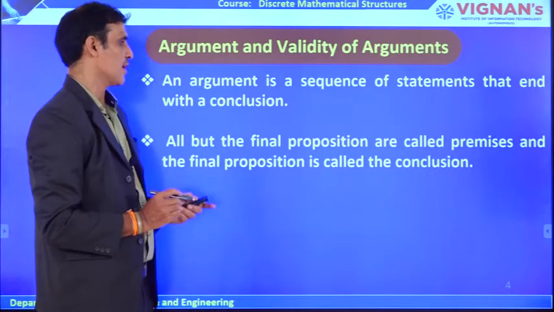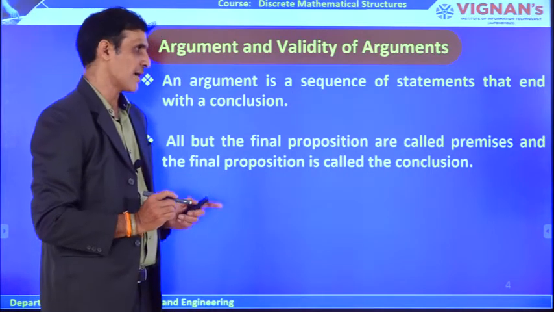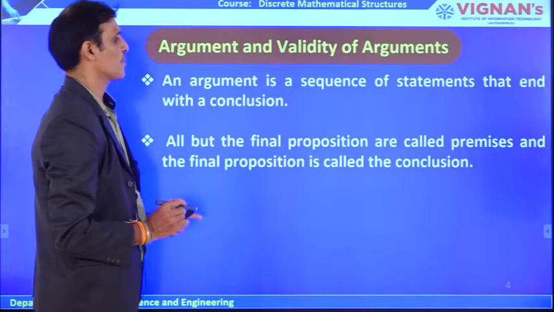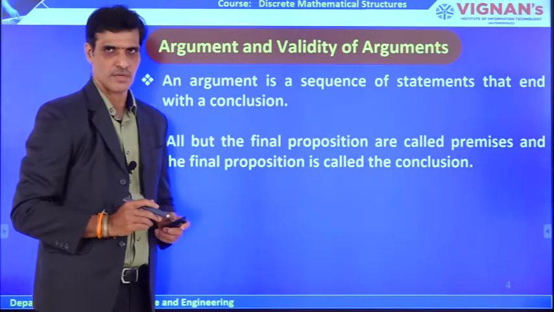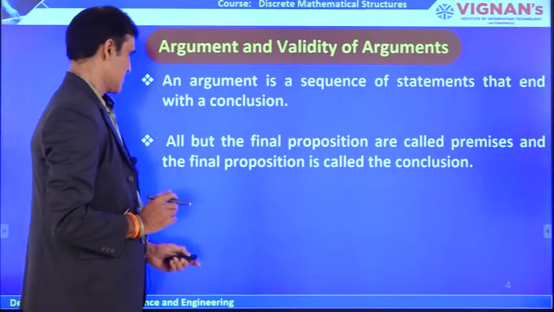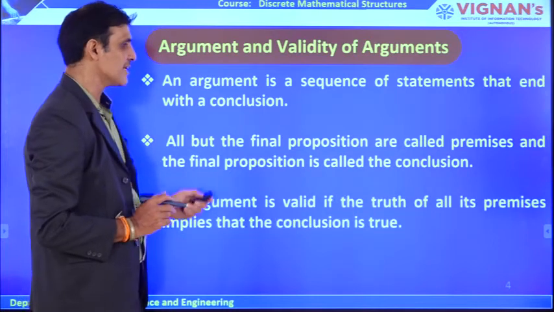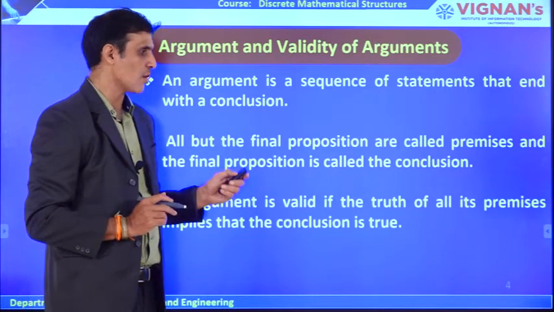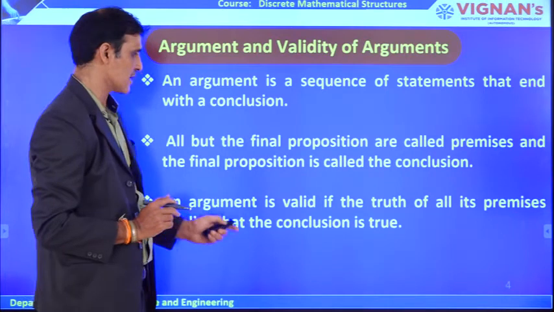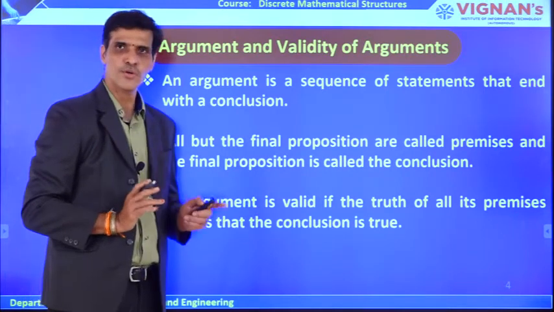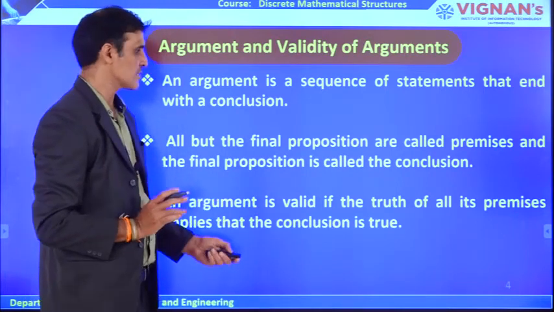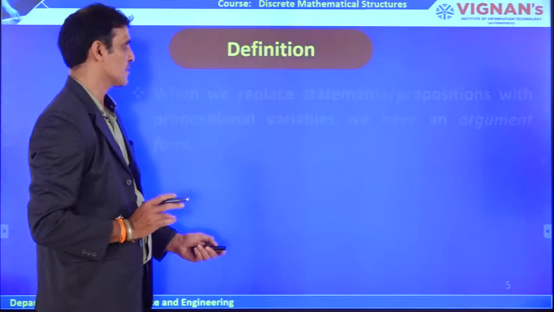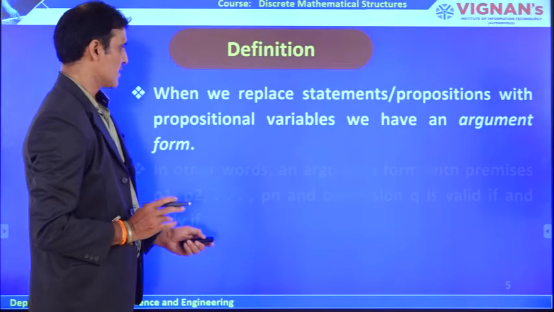All but the final propositions are called premises and the final proposition is called the conclusion. An argument is valid if the truth of all its premises implies that the conclusion is also true. So, let us discuss these three points. Now, the definition is